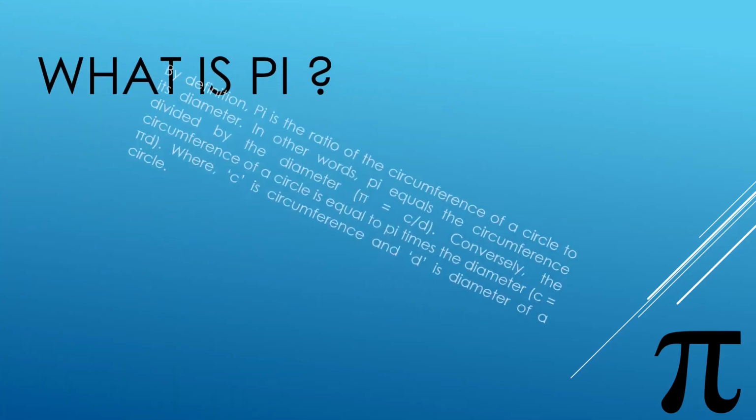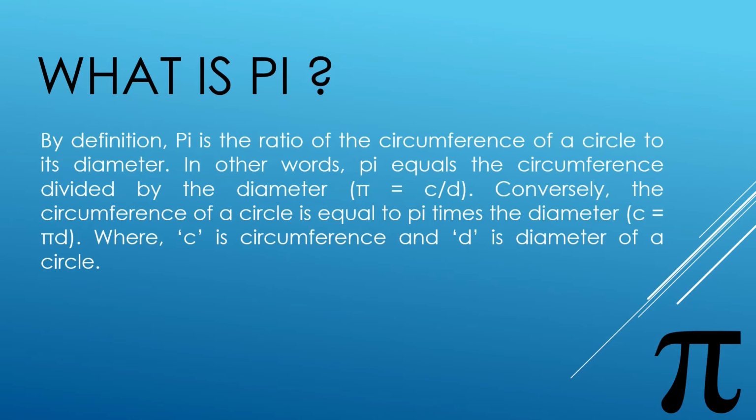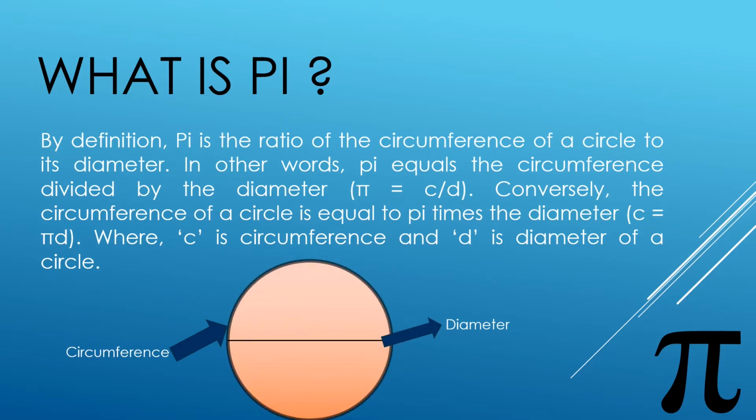What is pi? By definition, pi is the ratio of the circumference of a circle to its diameter. In other words, pi equals the circumference divided by the diameter. Pi is equal to c divided by d. Conversely, the circumference of a circle is equal to pi times the diameter. C is equal to pi d, where c is circumference and d is diameter of a circle.